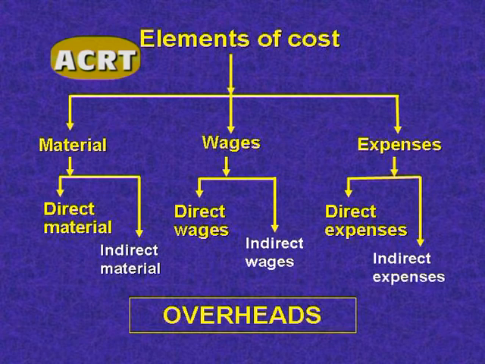Well, you have already understood these concepts with a lot of examples. As I have already told you, the aggregate of indirect material, indirect wages, and indirect expenses is called overheads. Let us see this modified chart. Indirect material, indirect wages, and indirect expenses together are called overheads.